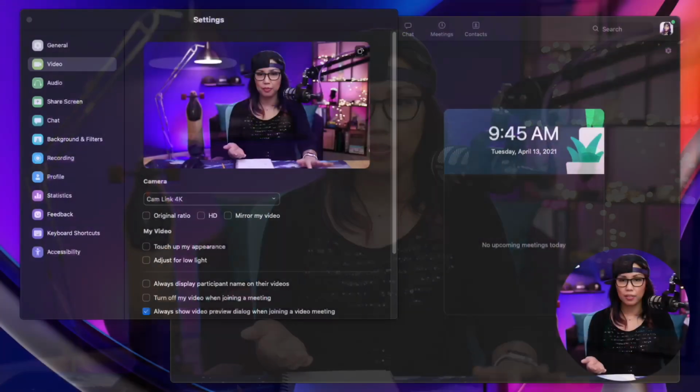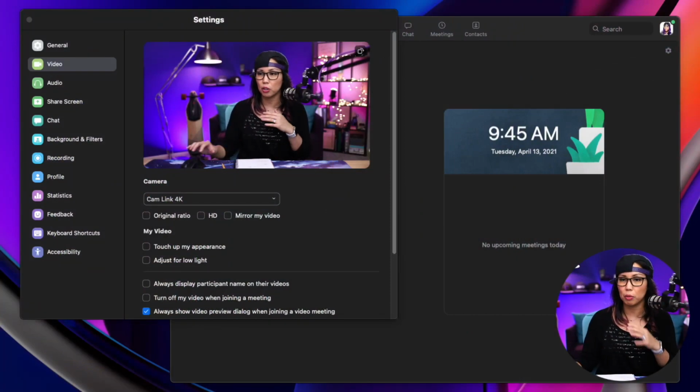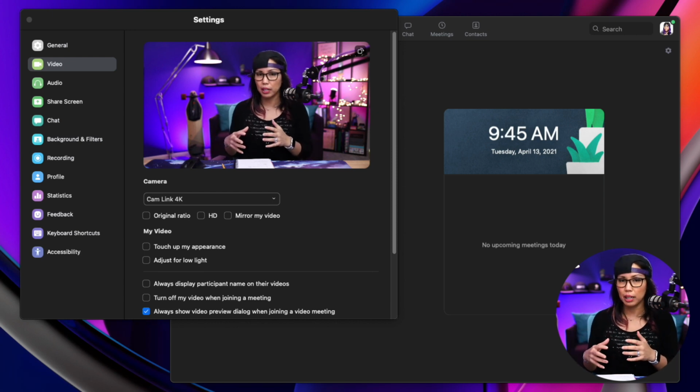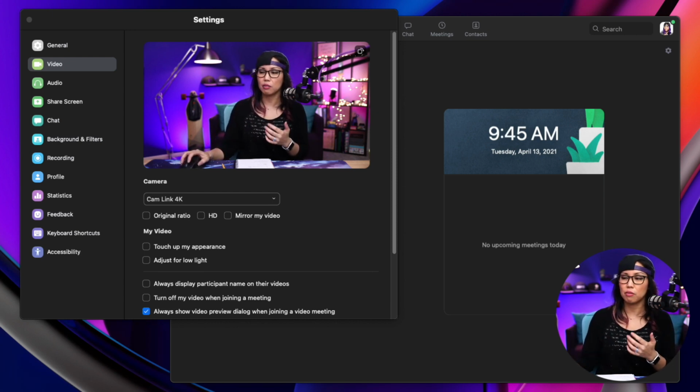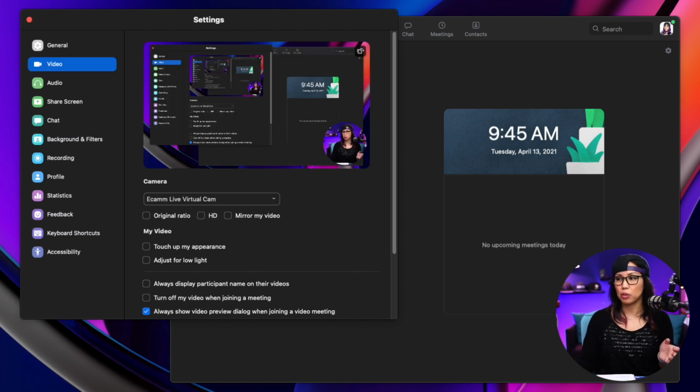Now, as I mentioned, I am on the Pro plan of Ecamm, and there's 2 big reasons why. The first one is the virtual cam, which allows you to use Ecamm as a camera source in other apps and programs on your computer. So for me, I mainly use a virtual cam in Zoom, so that here you can see currently I have the cam link as an input, but I would select Ecamm as my source. And because I'm showing my screen, that's why that's the preview here. So any customizations, color correction, overlays, effects, anything that you do in Ecamm, you'll be able to also show in Zoom.